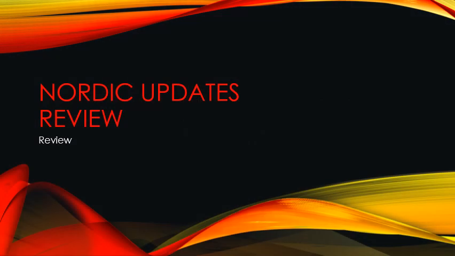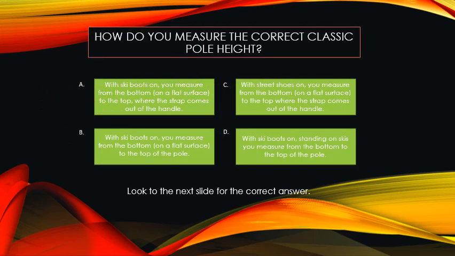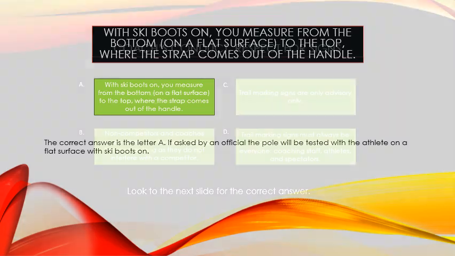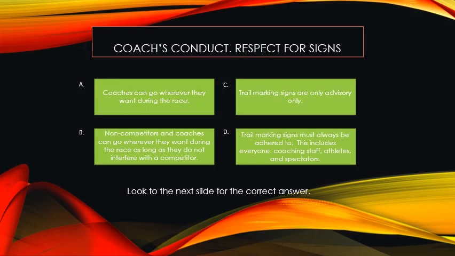Nordic updates review. How do you measure the correct classic pole height? With ski boots on, you measure from the bottom on a flat surface. Coach's conduct, respect for signs.